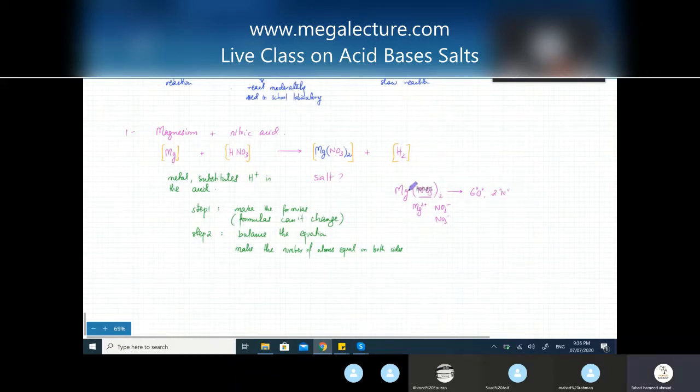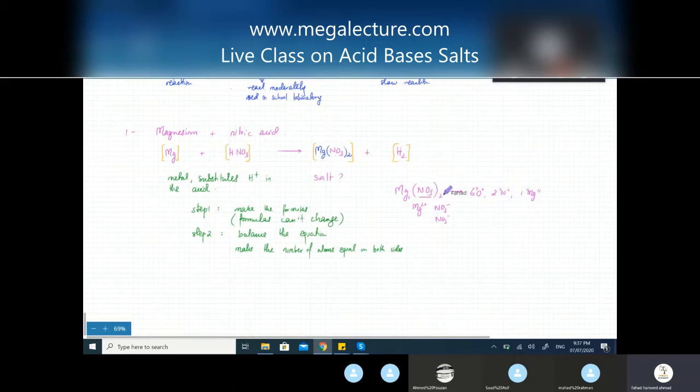And with magnesium, there is no number attached, so there's only 1 magnesium. If there's nothing attached, that basically by default means there is 1 magnesium. So this is the first very basic thing. When you see a formula, you must know how many atoms of different elements are present. So for oxygen, there's 3 attached.